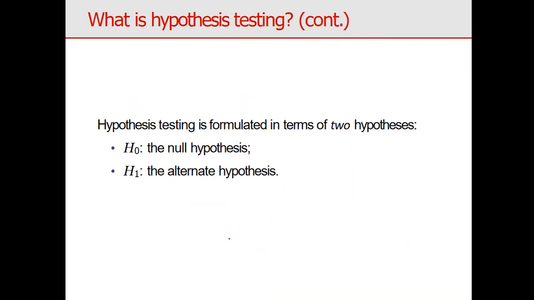In hypothesis testing we mainly have two terms: the null hypothesis and the alternative hypothesis. Hypothesis testing is formulated in terms of two hypotheses. The null hypothesis is denoted by H naught, and the alternative is denoted by H1. This is called the alternative hypothesis.